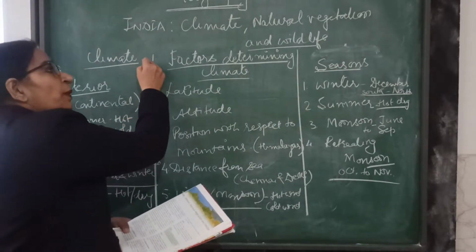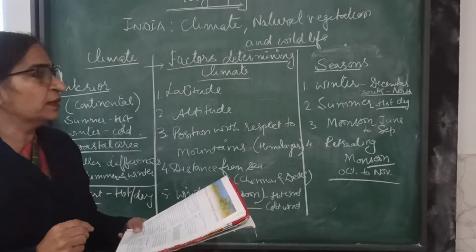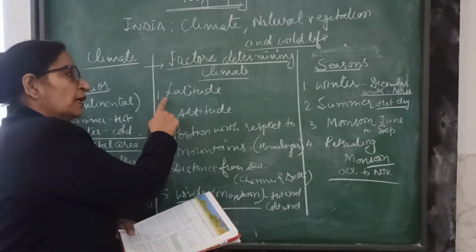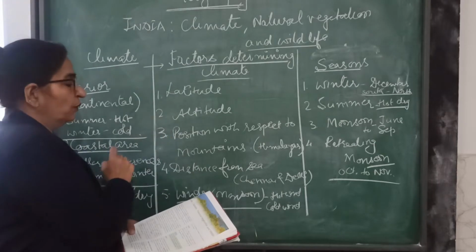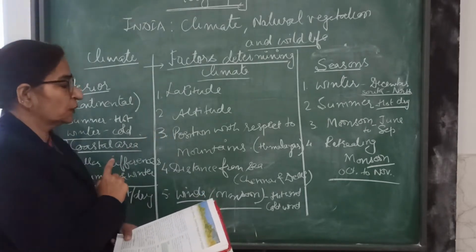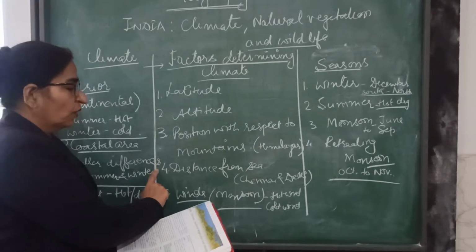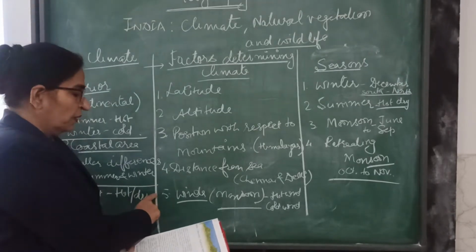Next we go to the next topic, that is the factors that determine the climate. Number 1, latitude. Number 2, altitude. Number 3, position with respect to the mountains. Number 4 is the distance from the sea. And number 5 is the wind.